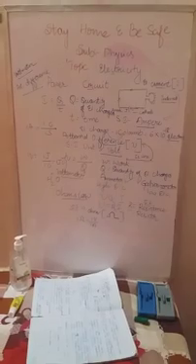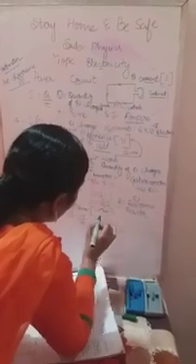So on what factors does the electrical resistance of the conductor depend? The electrical resistance of the conductor is directly proportional to the length of the conductor, where length is represented by the small l, and inversely proportional to the area of the conductor, where area is represented by the capital A. Very important.